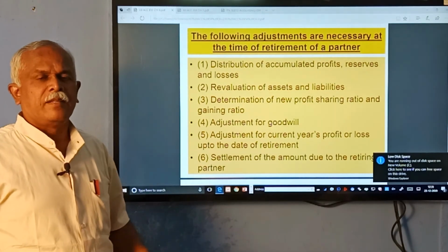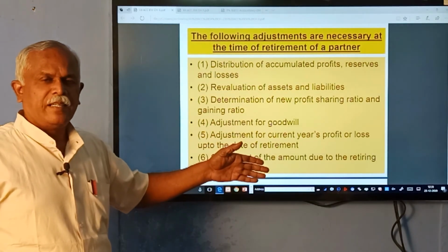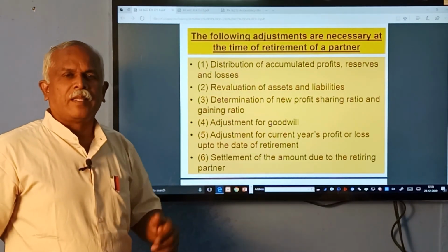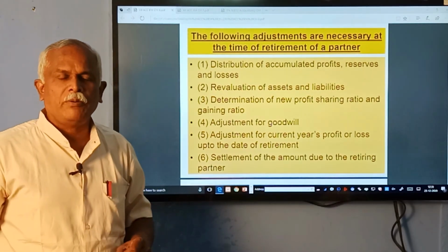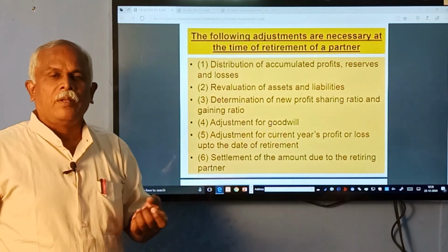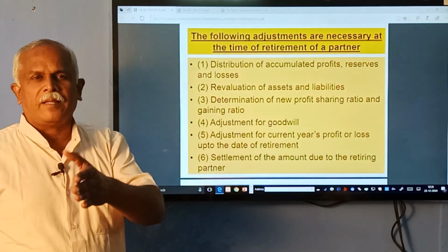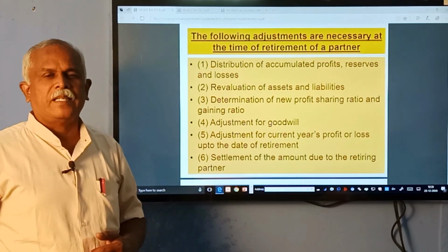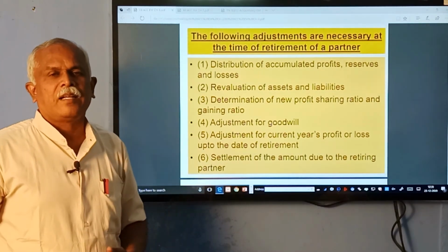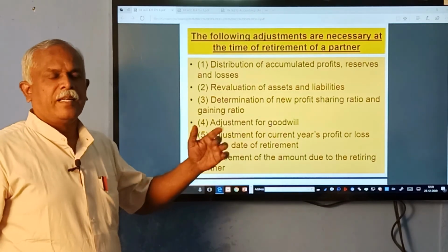So these are the various adjustments done. In practical sums, we need to prepare a revaluation account, the capital account, the bank account, then prepare the new balance sheet of the continuing partners. That will be the end of the comprehensive sum under retirement.